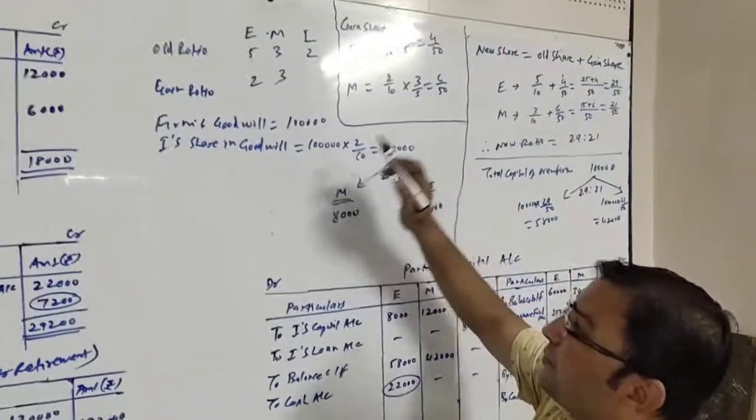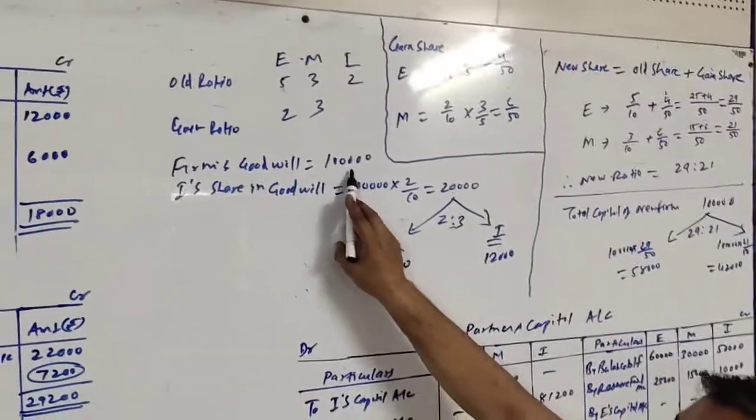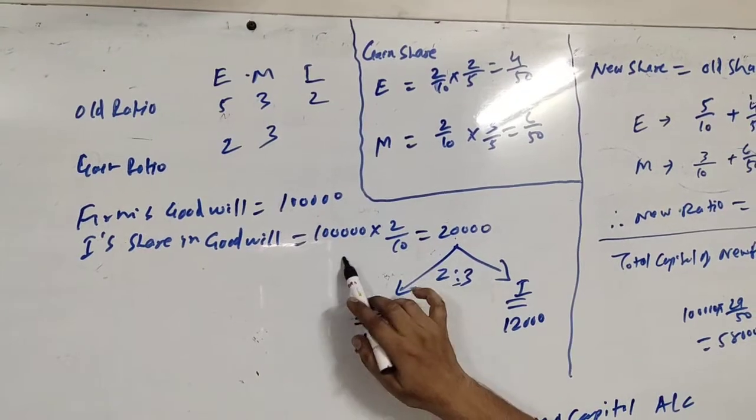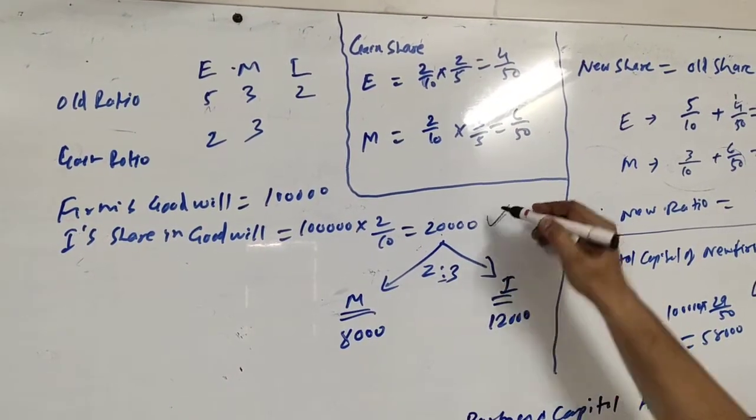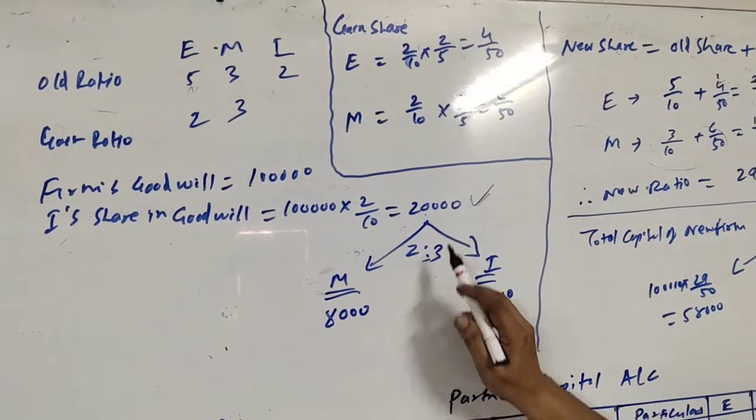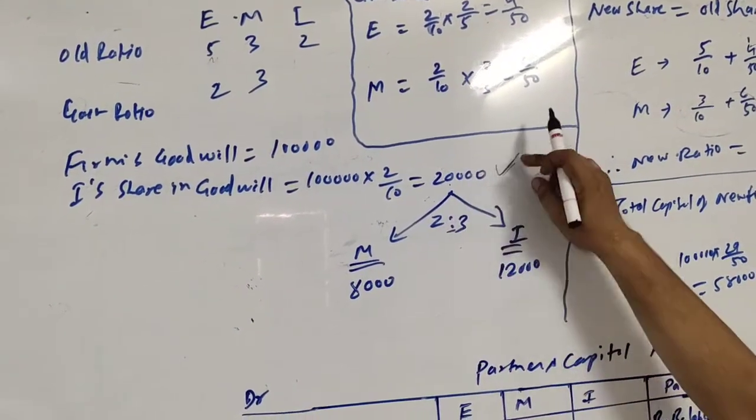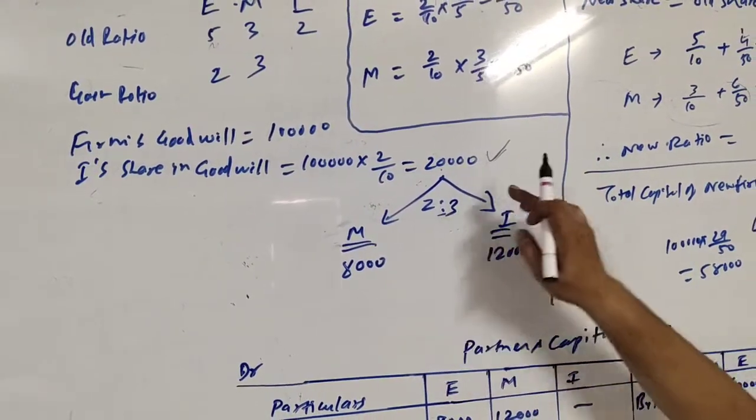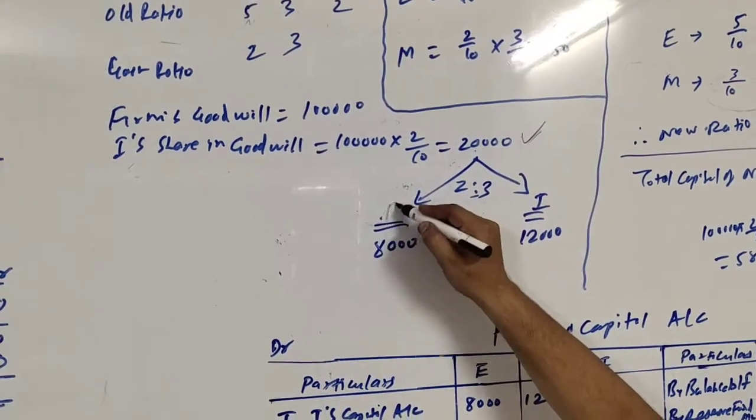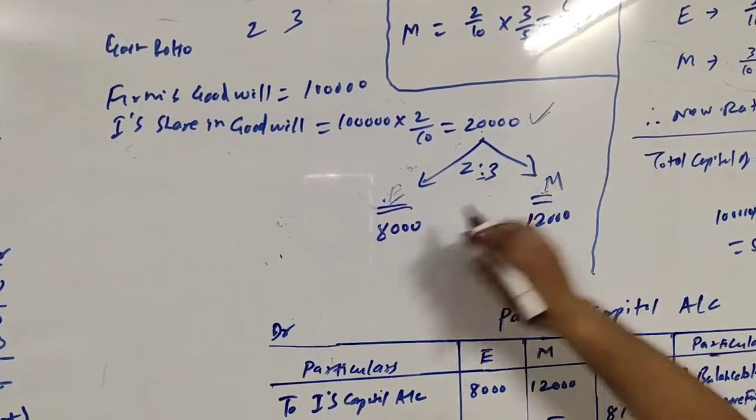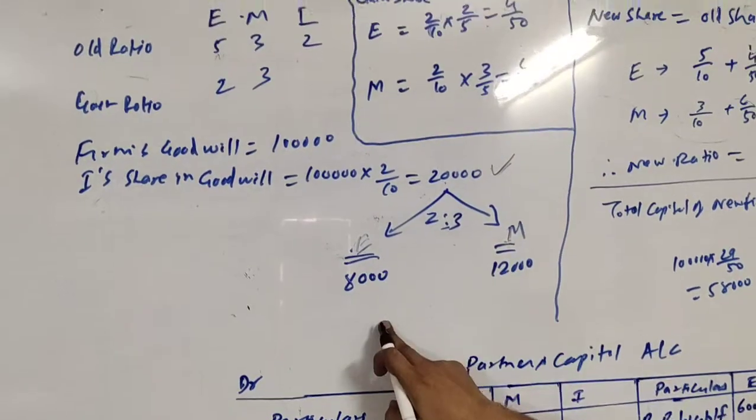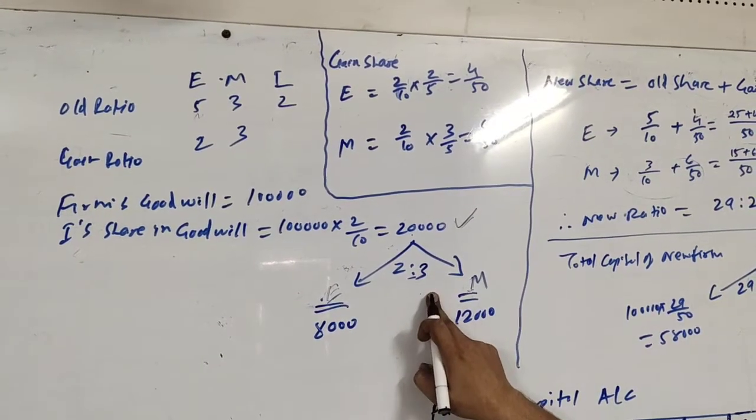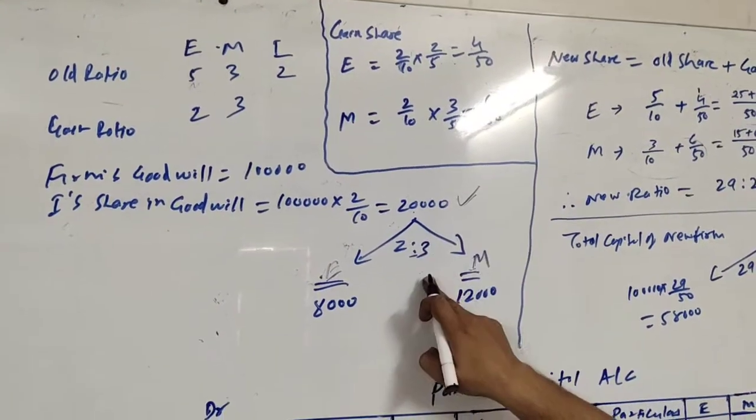See the calculation. Firm's goodwill is given 1 lakh. I, who is retiring, I's share in goodwill was 2 by 10. So 1 lakh into 2 by 10, 20,000. And gain ratio is given to us, which is 2:3. So this 20,000 will be payable to I for goodwill, which will be paid by E and M in the proportion of 2:3. So that will come rupees 8,000 and 12,000. 20,000 is distributed in the ratio of 2:3. So 20,000 into 2 by 5 and 20,000 into 3 by 5.